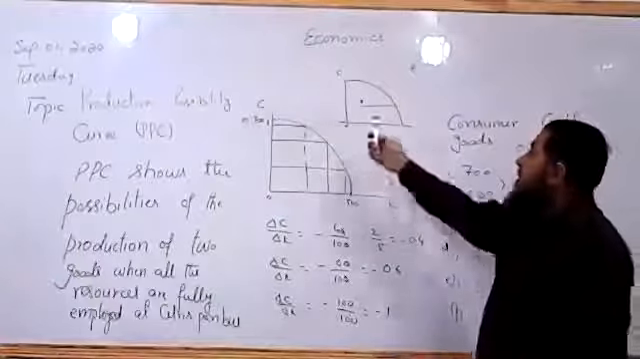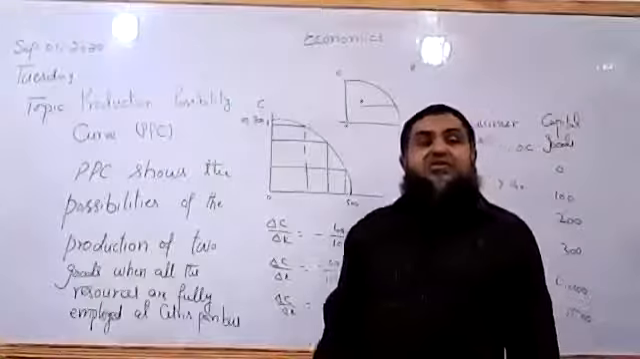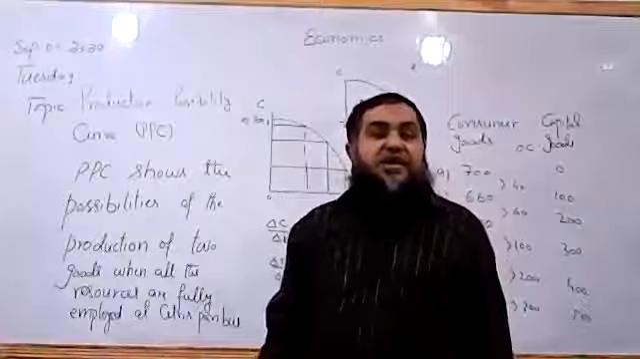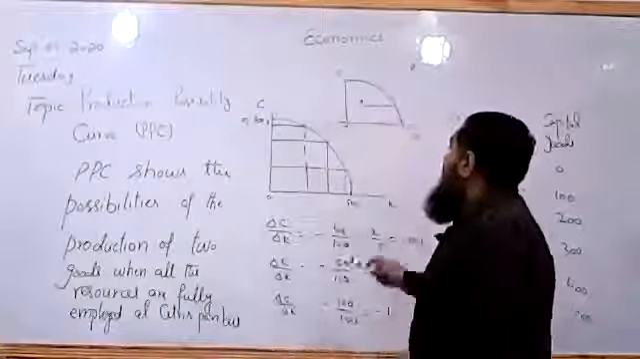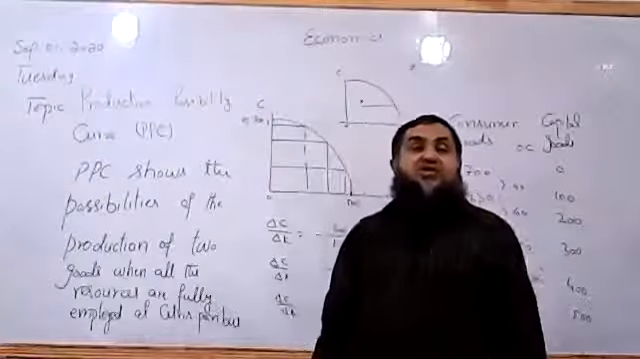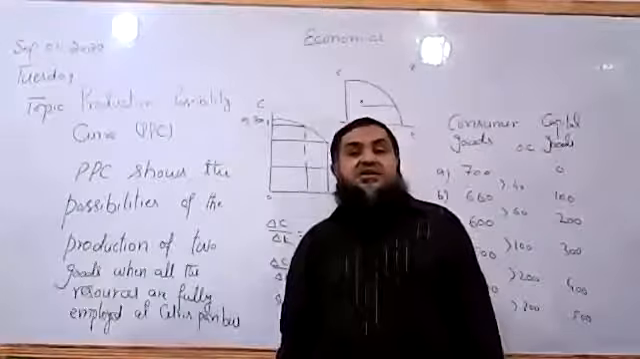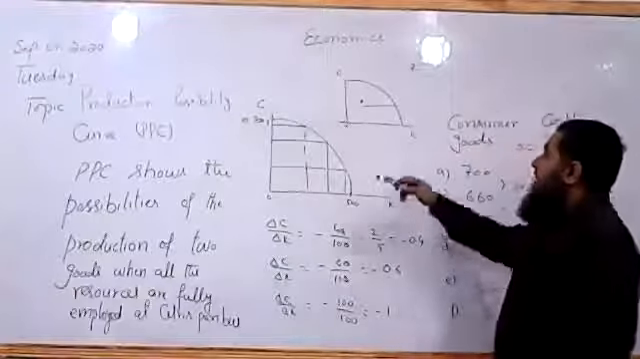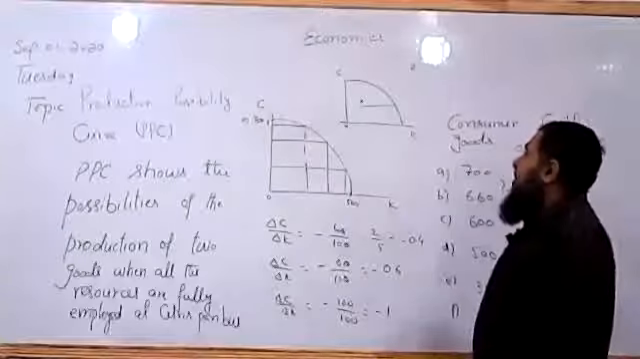This point, which is lying below the PPC, shows us economic inefficiency. When resources are not fully employed, they are being wasted. They are economically inefficient. And all the points lying along the PPC show us economic efficiency as well, that resources are fully employed and nothing is wasted. Okay, these are the different points which are shown by using the PPC.